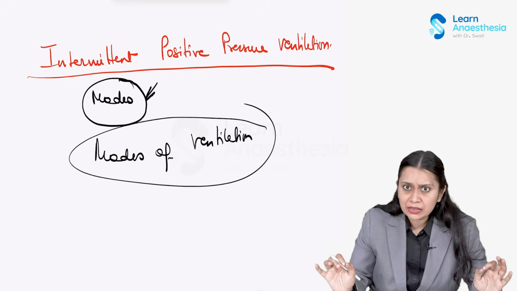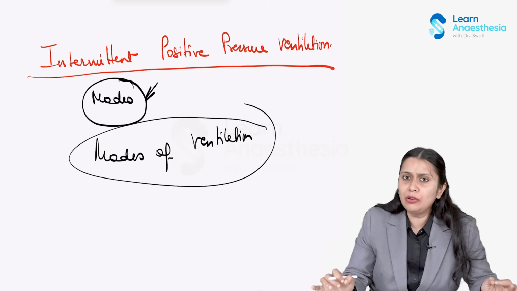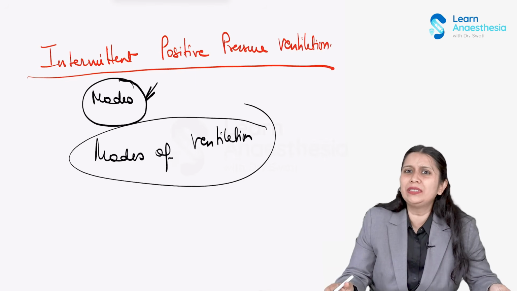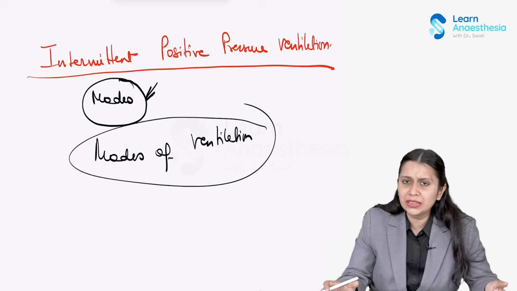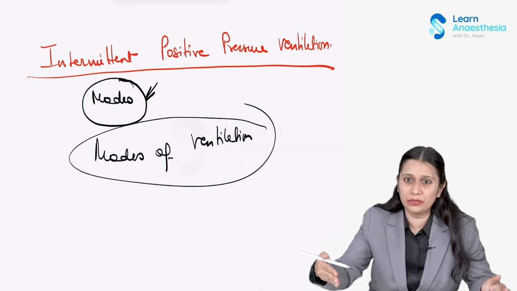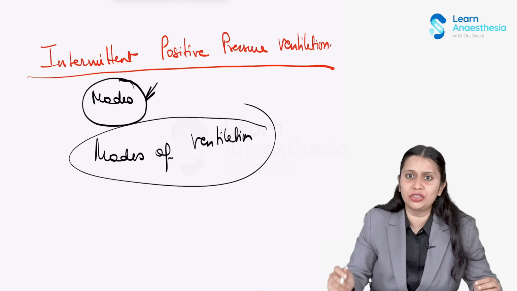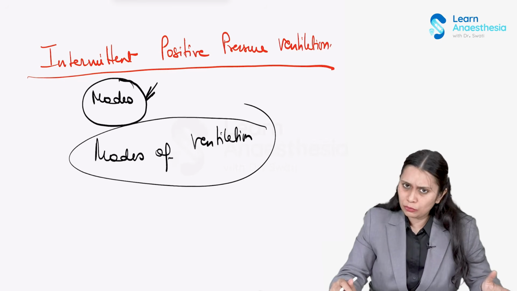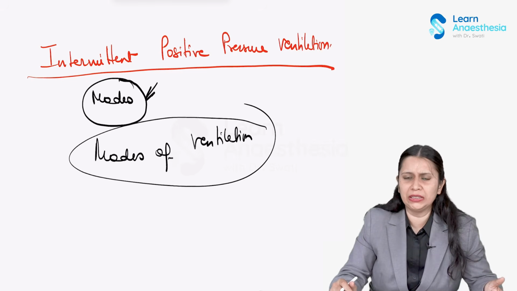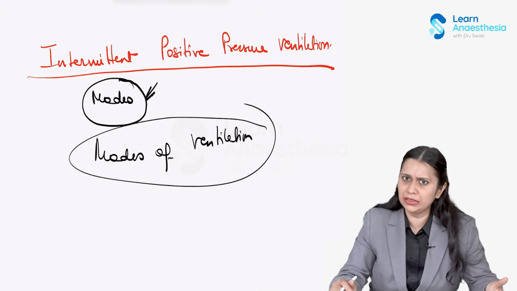To make things simple, we need to understand the basic modes. If we understand the basics, it would be very easy to understand the nomenclature changes. Now, we would discuss the basic modes in detail. That would be our target in this lecture.